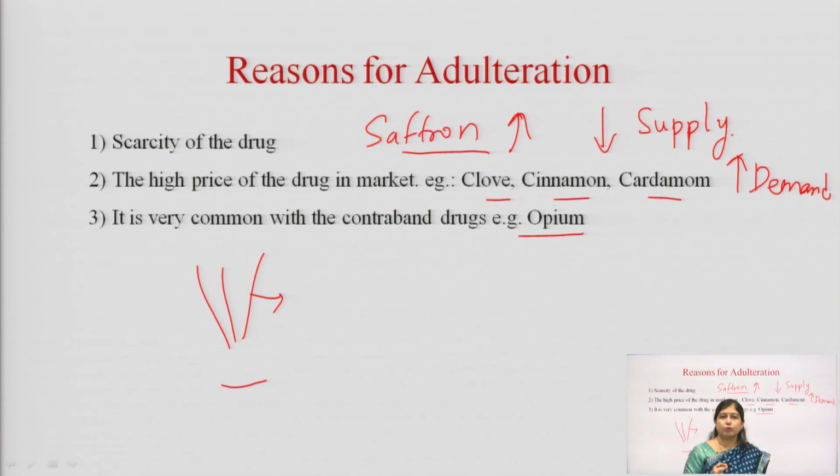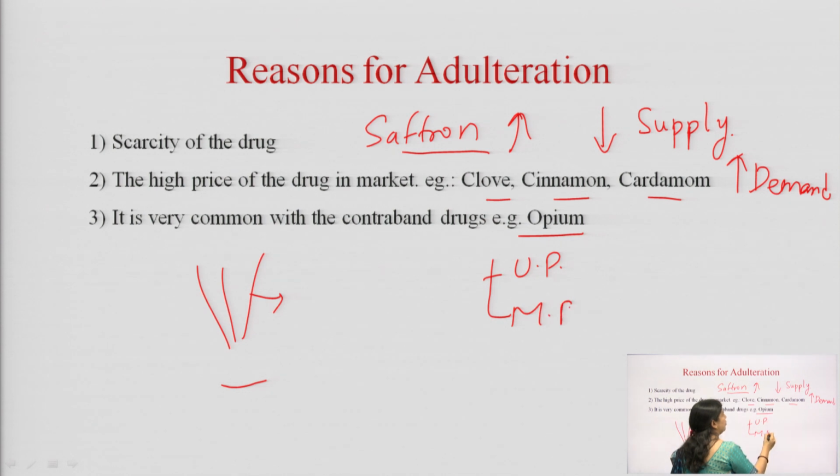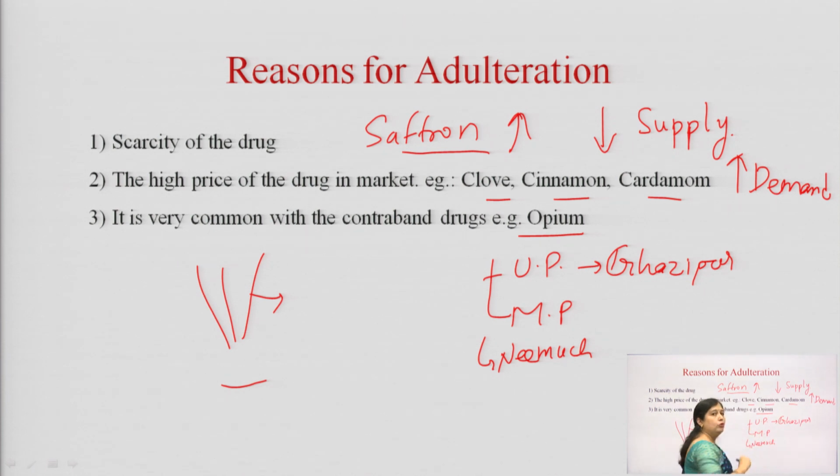In India, only two districts, one in UP, Gazipur, and one in MP, Neemach, are allowed the cultivation, production and manufacturing of opium alkaloids.